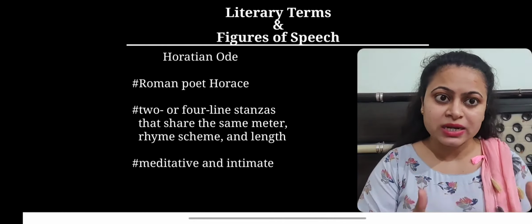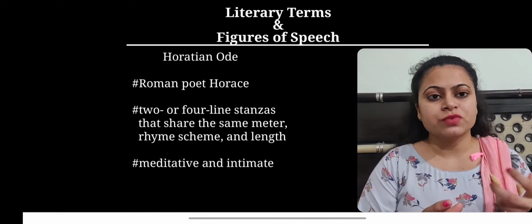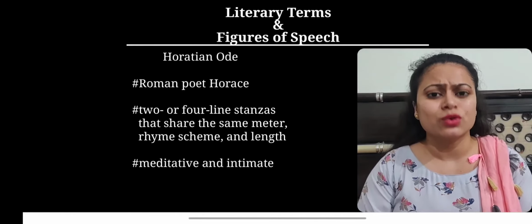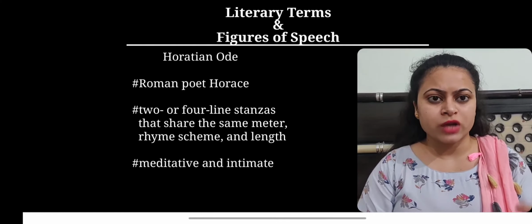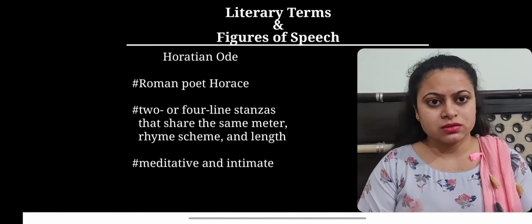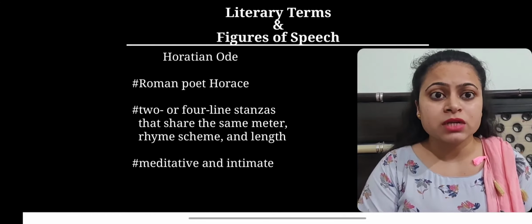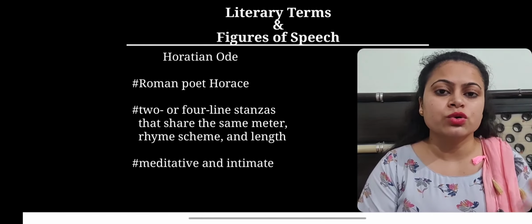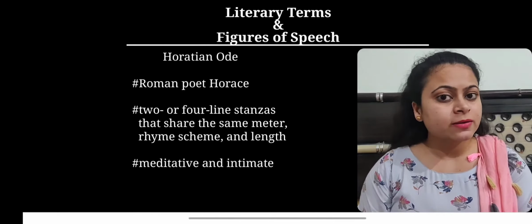All the stanzas will be of the same line count, and they also share the same meter and rhyme scheme. But what makes it different from Pindaric ode is that it doesn't follow any strict structure like strophe, antistrophe, or epode. It has stanzas which share the same nature, the same meter, rhyme scheme, and length, but they don't follow the structure which we have studied in Pindaric ode.